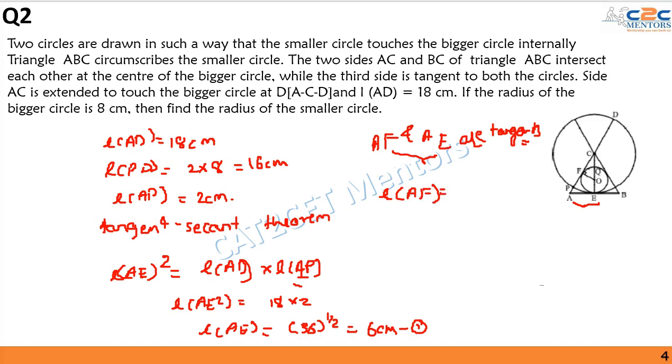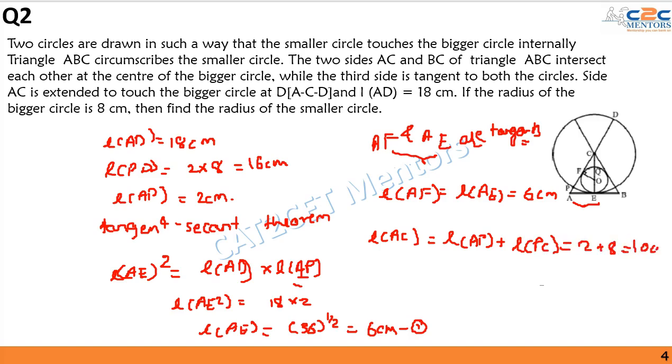Hence length AF will be equal to length AE, and their length will be 6 centimeters. Now length AC is equal to length AP plus length PC, which is 2 plus 8 centimeters, or 10 centimeters.